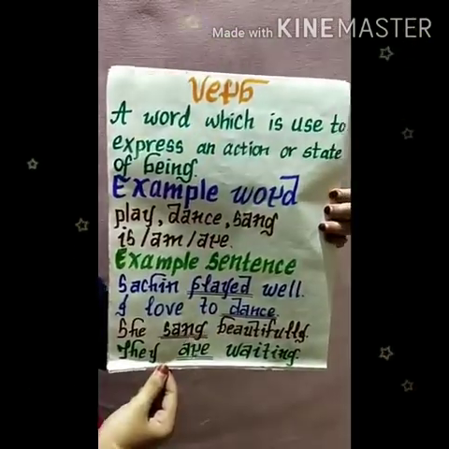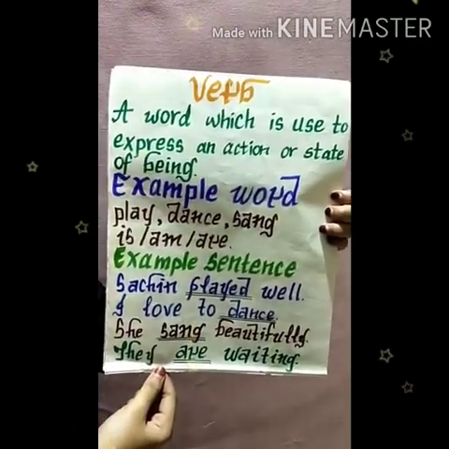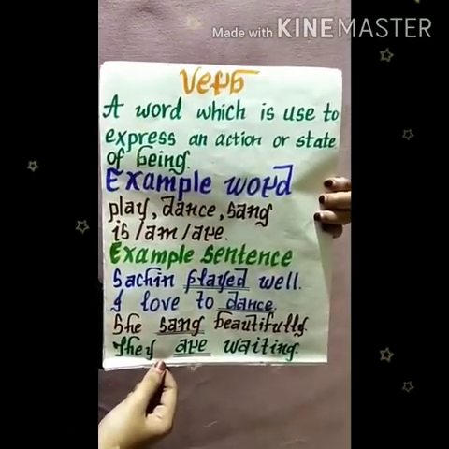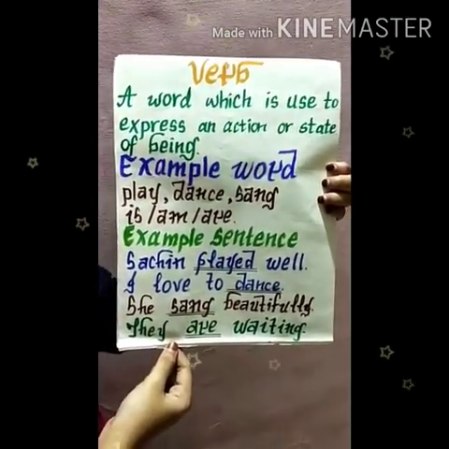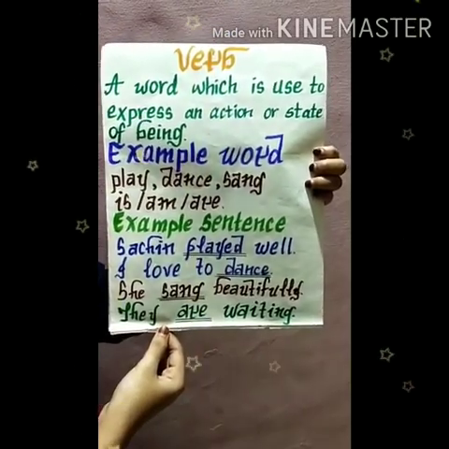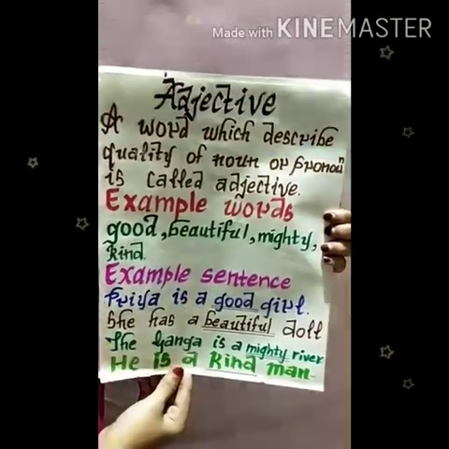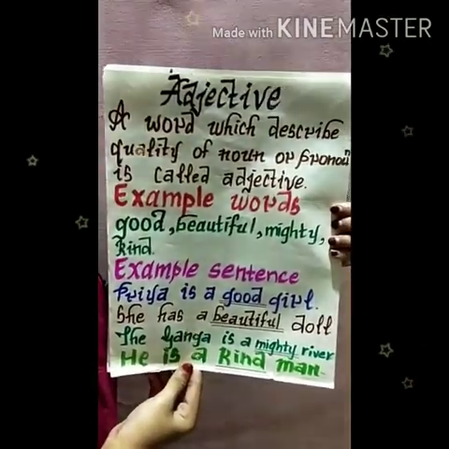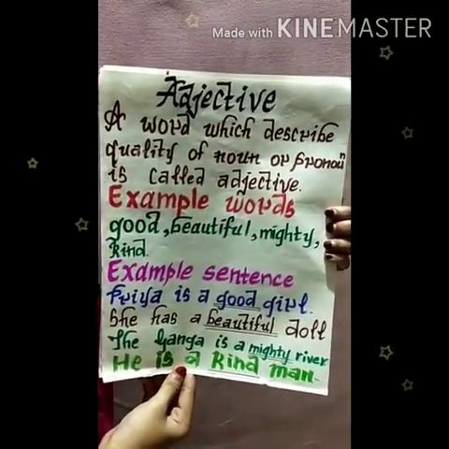Verb: a word which is used to express an action or state of being. Example words: play, dance, sang; is, am, are. Example sentences: Sachin played well. I love to dance. She sang beautifully. They are waiting.